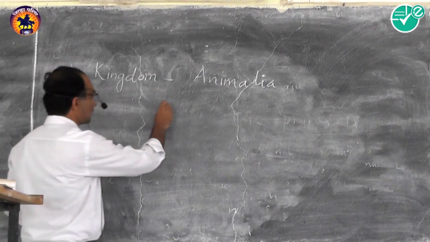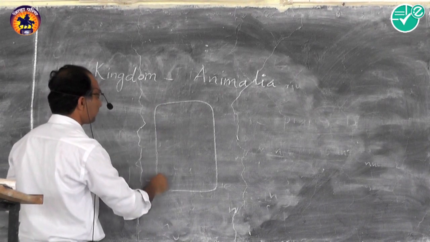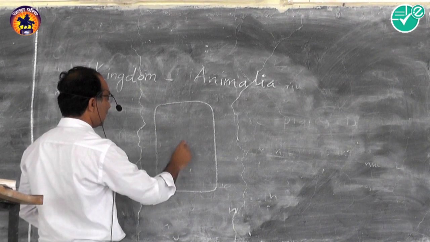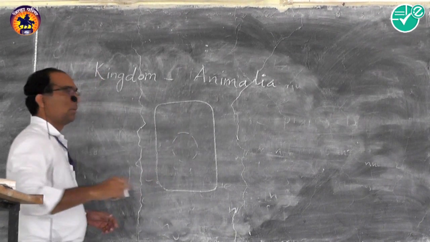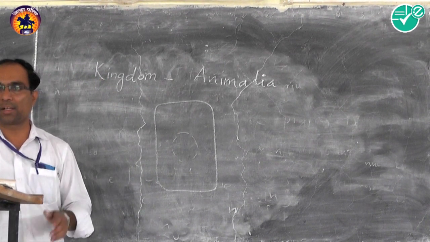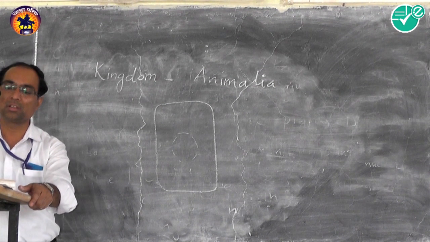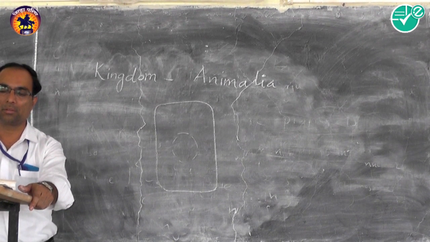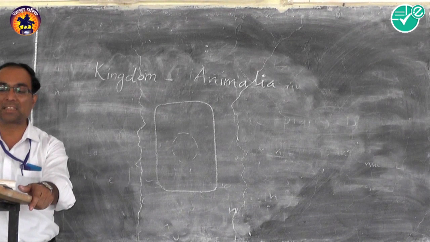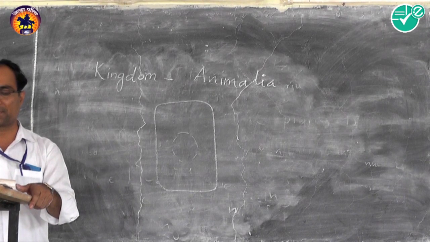We will see the structure of an animal cell. The nucleus is present and other membrane bound cell organelles are present like mitochondria, Golgi complex, ribosome, lysosome, endoplasmic reticulum, but plastids are absent and central vacuole is also absent.